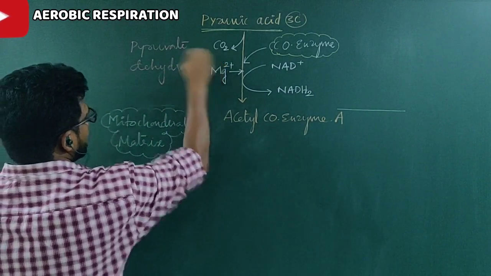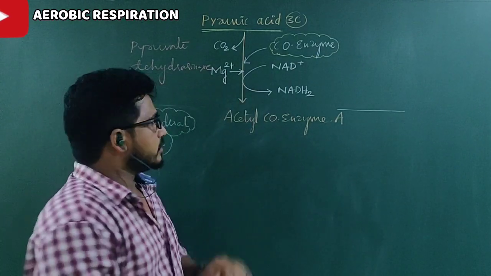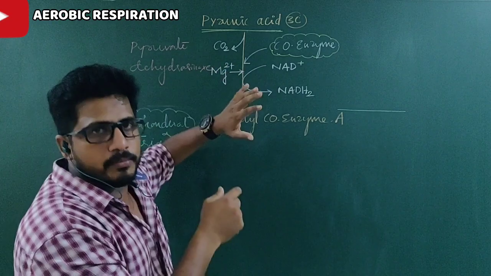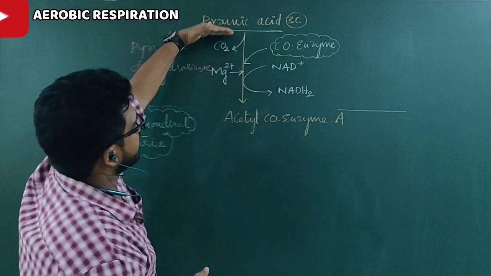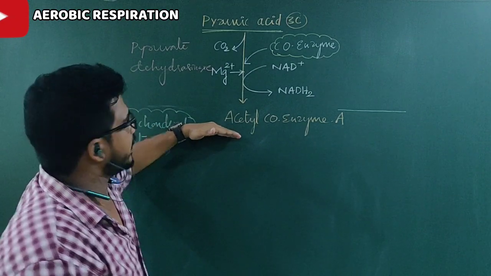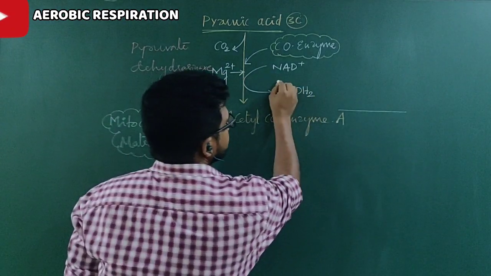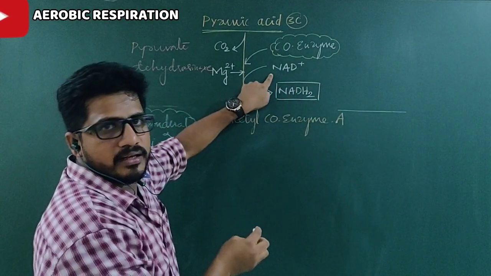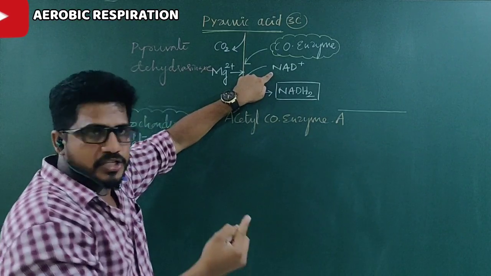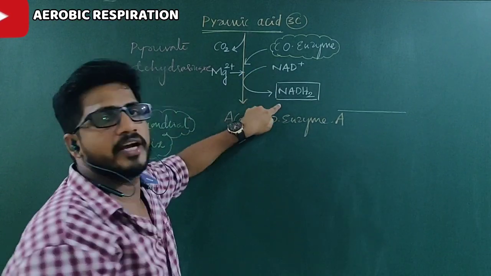Don't get confused trying to remember the names of enzymes. If you understand the principle, the formula, what happens exactly inside the reaction. Here, pyruvic acid becomes acetyl coenzyme A. In that reaction, one NADH2 is formed, right? NADH2 is formed from NAD. So NAD requires H, so NAD plus H2, H plus H, then NADH2.